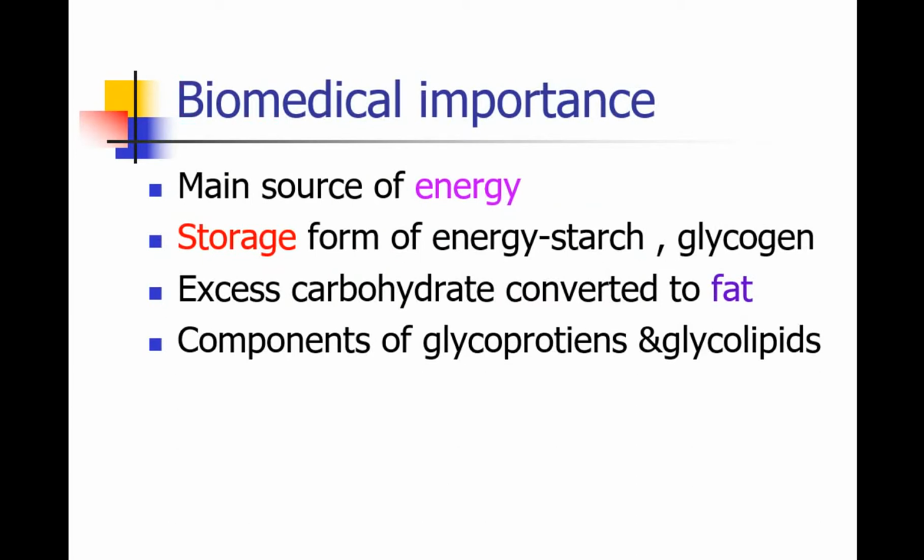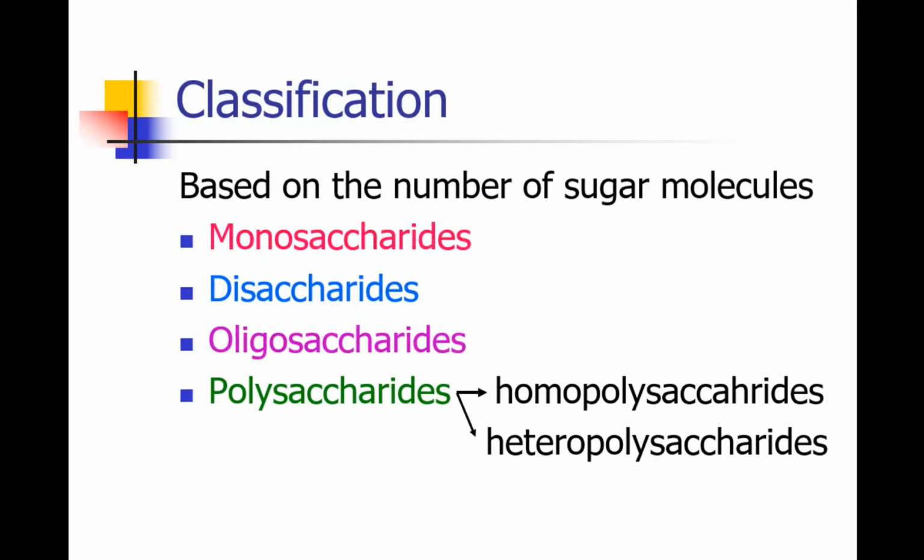They are stored in the form of starch, and in animals and human beings, carbohydrates are stored in the form of glycogen. Excess carbohydrate is converted to fat, and carbohydrates are components of glycoproteins and glycolipids, which are the structural and functional constituents of the body. So these carbohydrates are very, very important to the body.